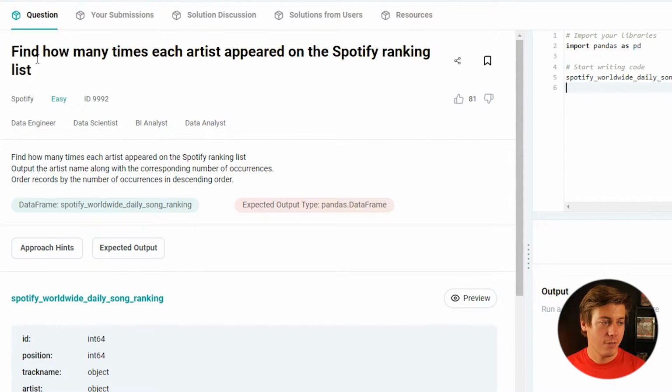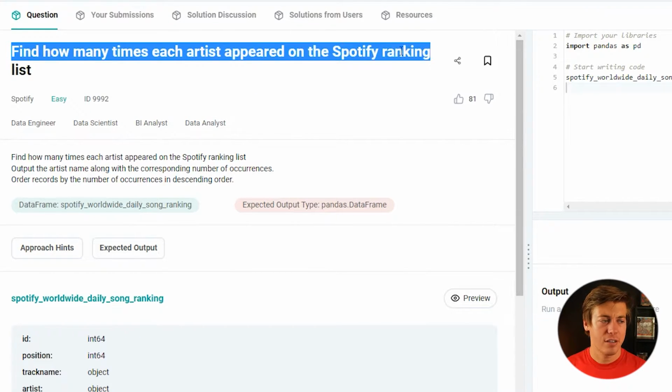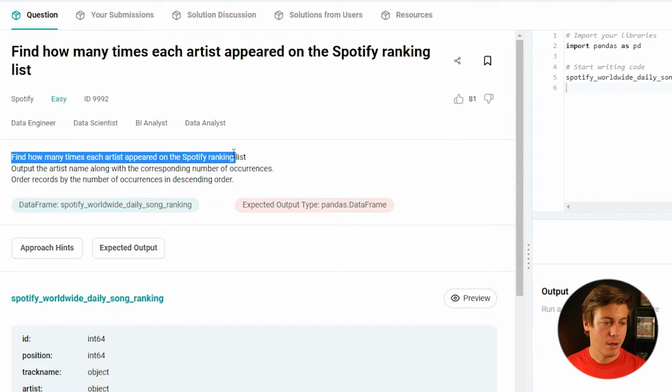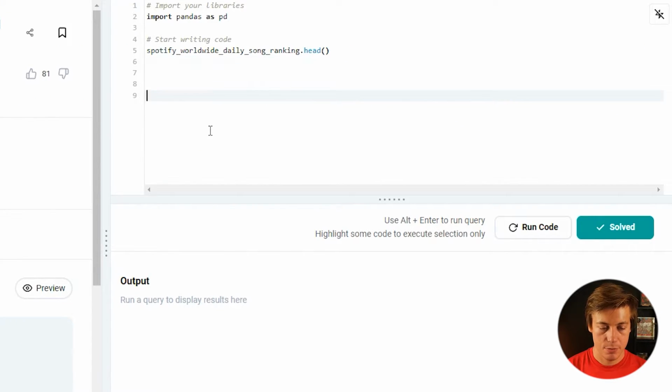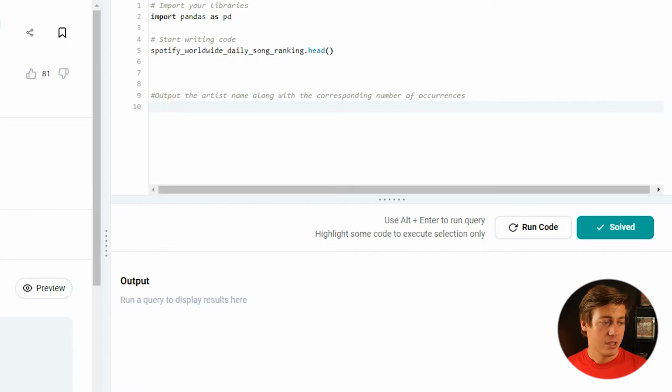All right, next question. So now we're taking a look at Spotify. How many times each artist appeared in the Spotify ranking list? So it says here, find how many times each artist appeared in the Spotify ranking list, output the artist name along with the corresponding number of occurrences, and then order records. So we have a few different things going on over here. So I'll put the artist name along with the corresponding number of occurrences. So we need to do that. So just put that as a comment down here. And then it says order the records by number of occurrences in descending order. So we have that also going on.